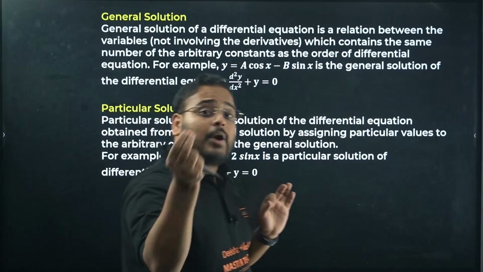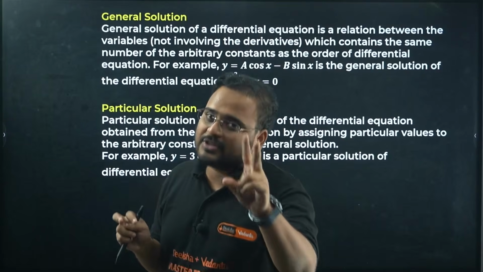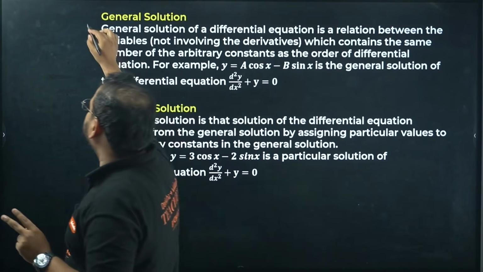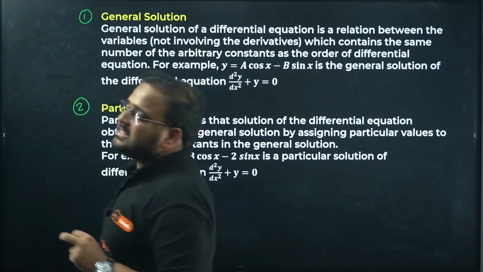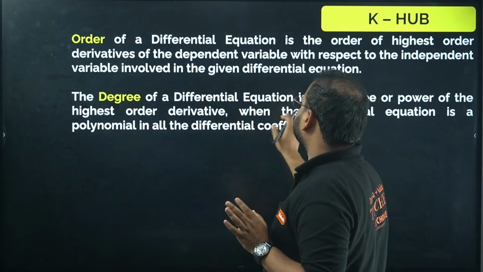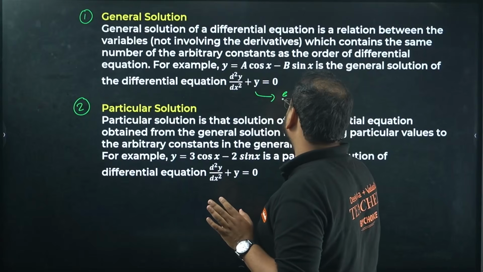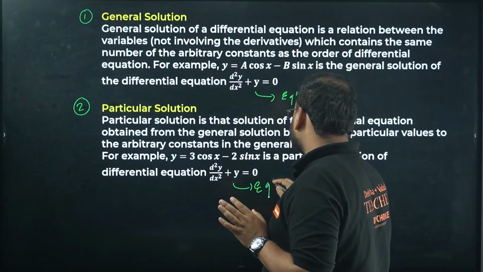Now, if this is the equation, it will have solutions. If there is an equation, it will have a solution. Solution is of two types. Type 1 is called the general solution. Type 2 is called the particular solution. So this part is called the equation in both cases. This is my equation.